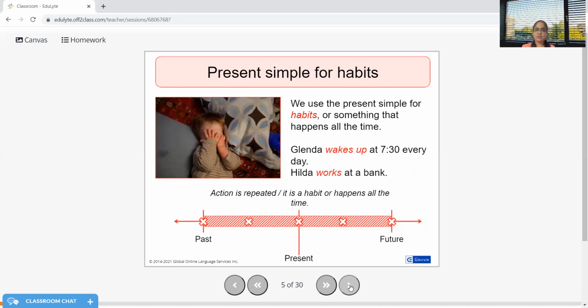So if you notice, we are also taking help of certain habits that are happening in simple present tense. And with that, we need to be very careful of this concept because many times we see people, they do not really know how to use this. So today, through this video, we really want to help you understand this concept.